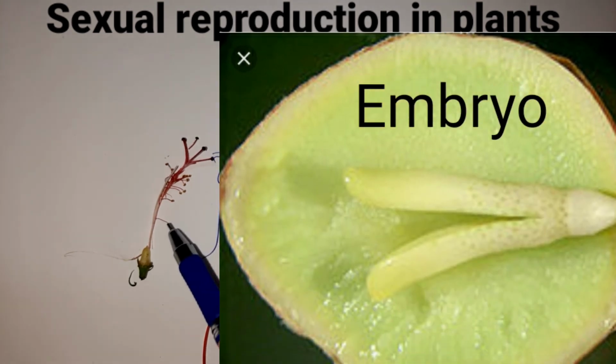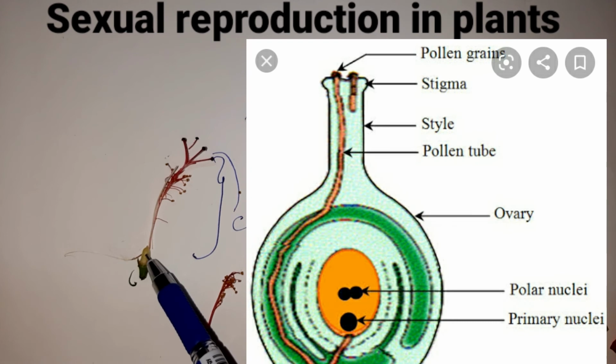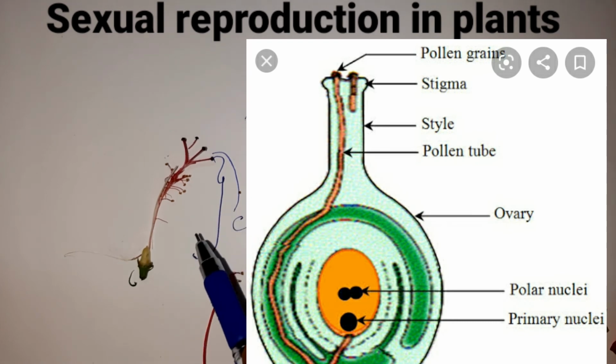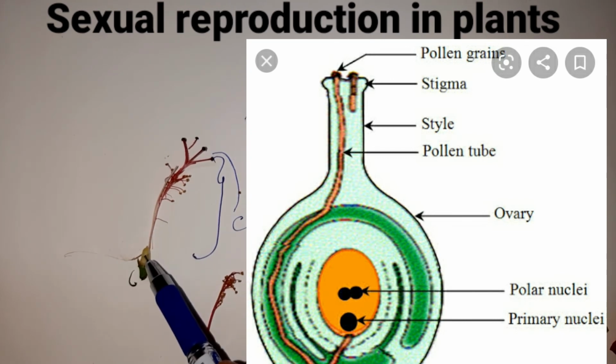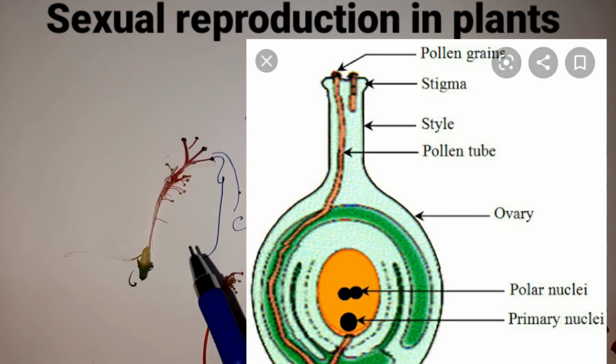You all understood, children? One male gamete fuses with the egg to form a diploid zygote, which later on develops into an embryo.